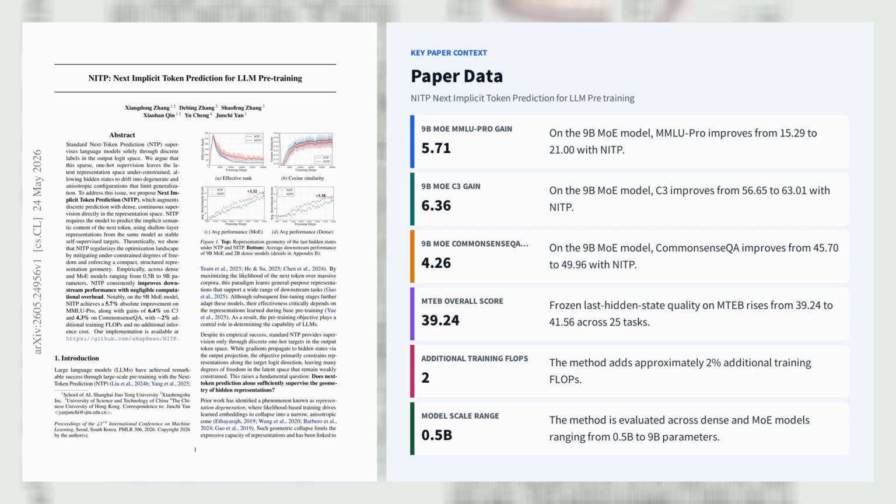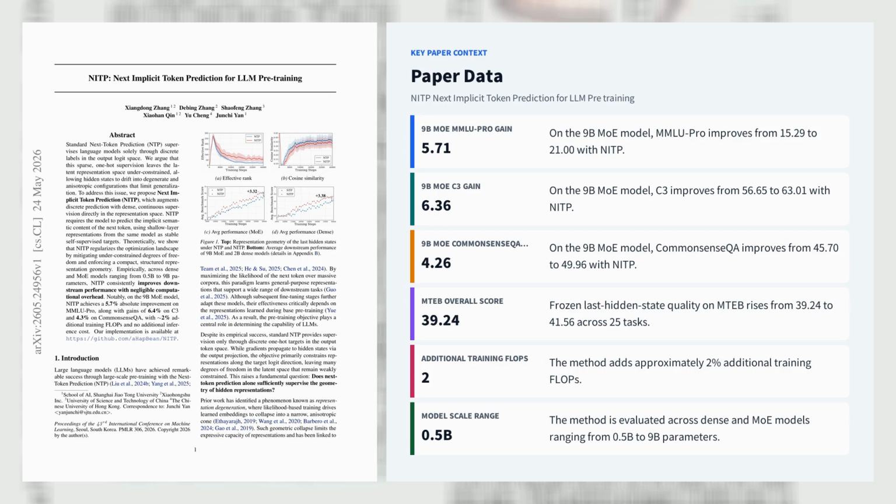NITP fixes this by asking the model to predict an implicit token, defined as the stop gradient shallow layer representation of the next token, and aligning the final hidden state to it with a cosine similarity loss plus the usual cross entropy. The key design choice is temporal shift. Predicting the next token's semantic representation works, while same position alignment collapses and hurts performance. Theoretical analysis shows that NITP adds positive curvature to the angular subspace of the loss Hessian, mitigating the semantic null space left by next token prediction.